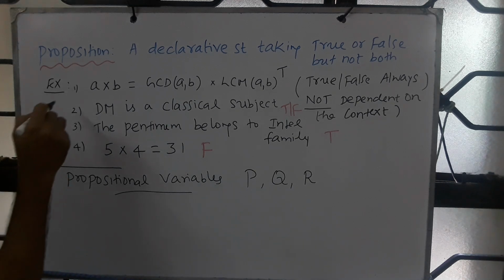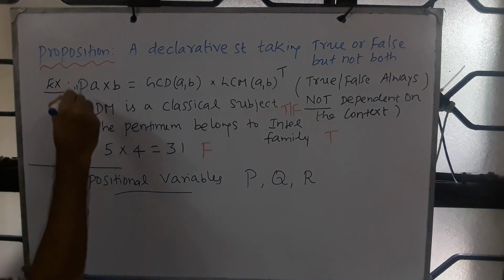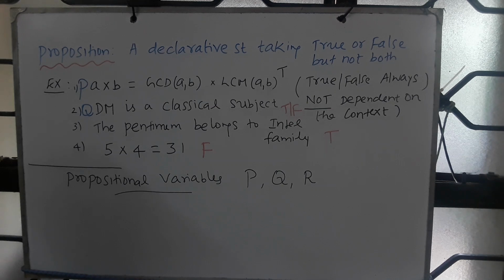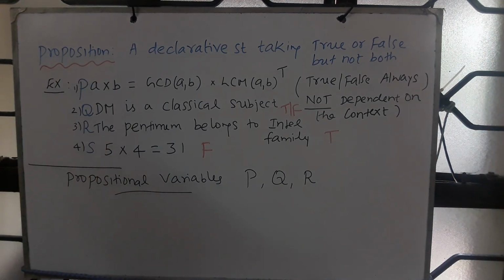For example, this one is P, this one is Q, this one is R, this one is S. So we want to bring variables